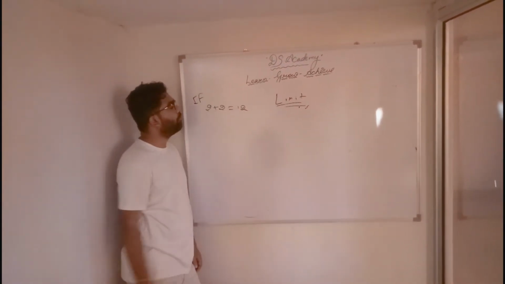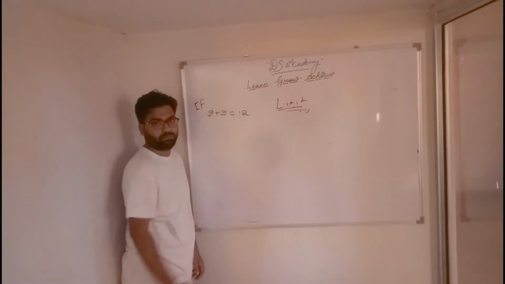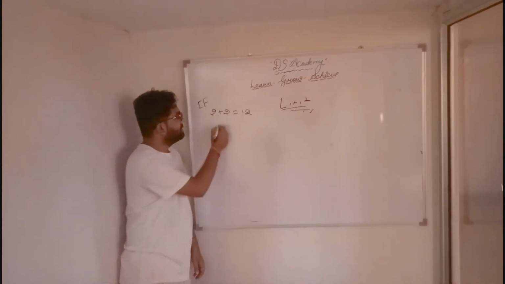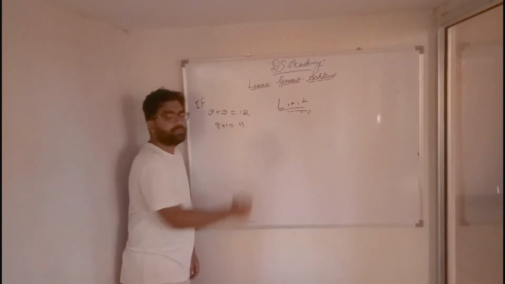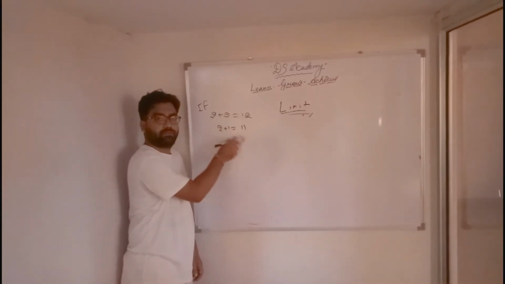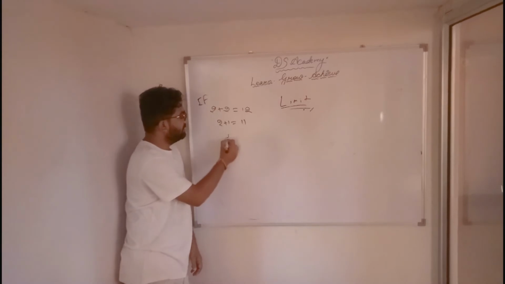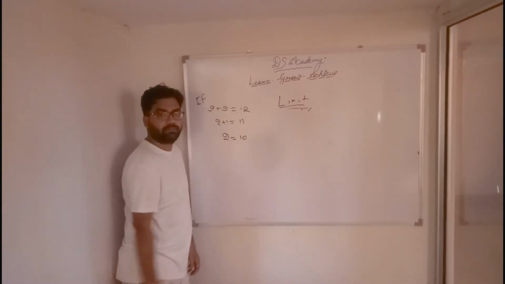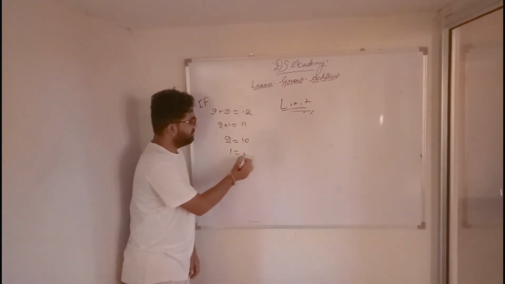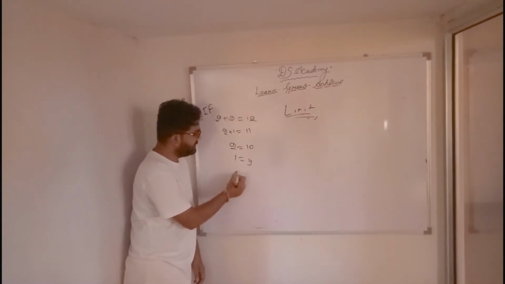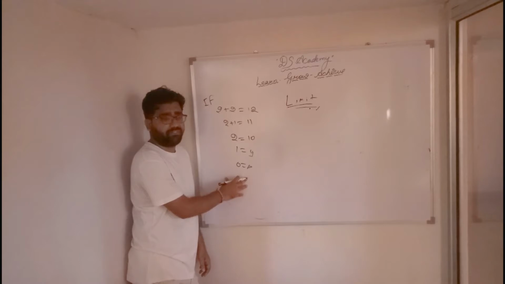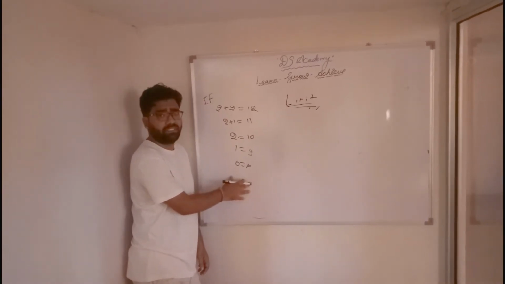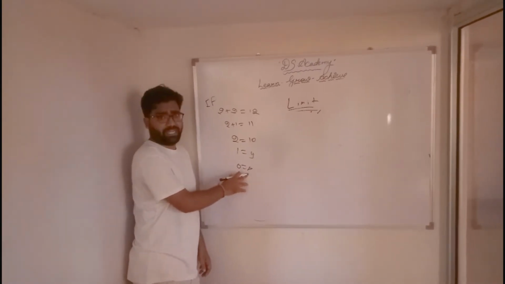If 2 plus 2 is equal to 12 is true, then I can write 2 plus 1 is equal to 11. If this becomes true, then 2 is equal to 10, then 1 is equal to 9, and 0 is equal to 8. I think this is very absurd.